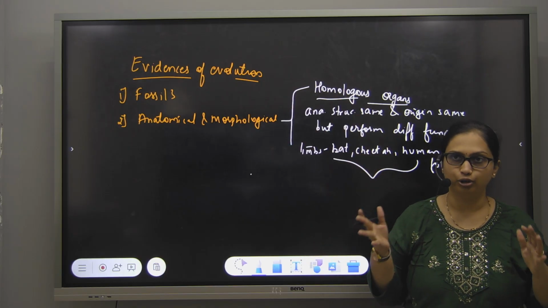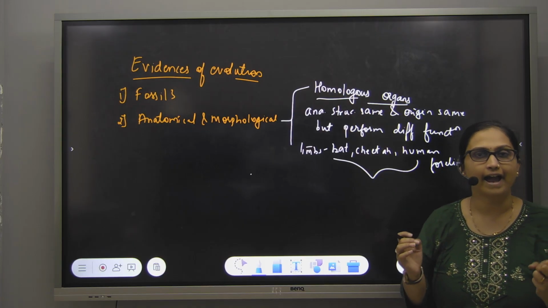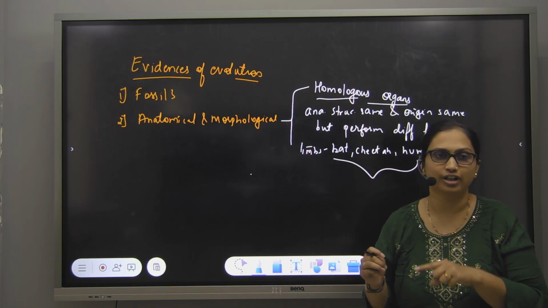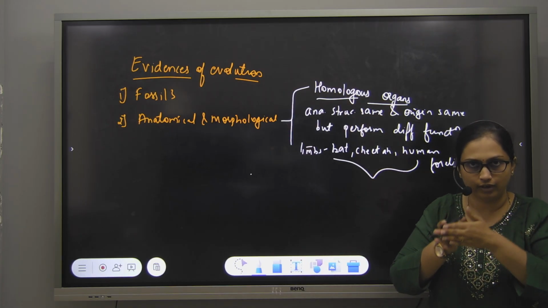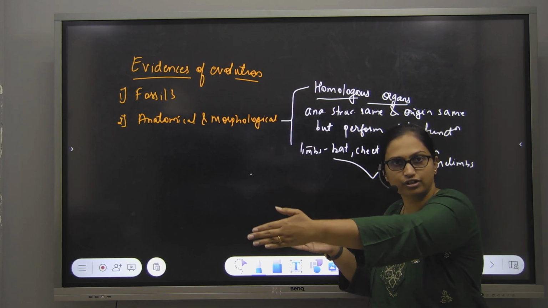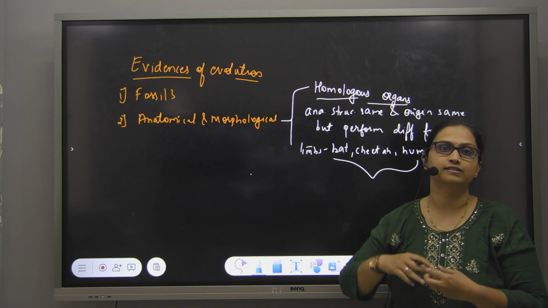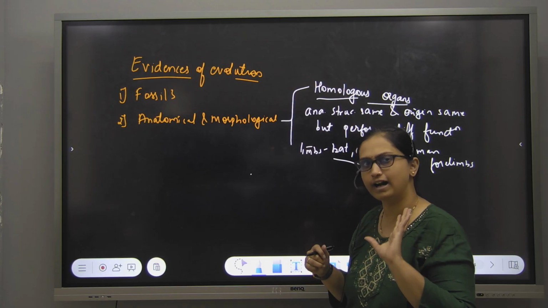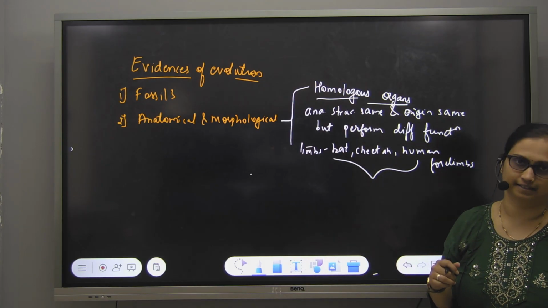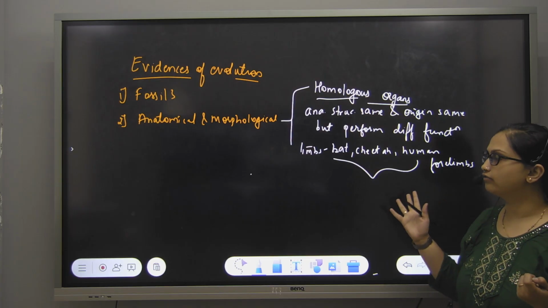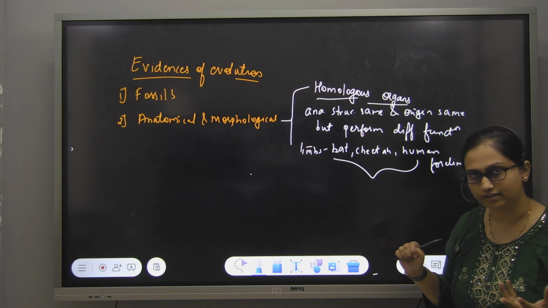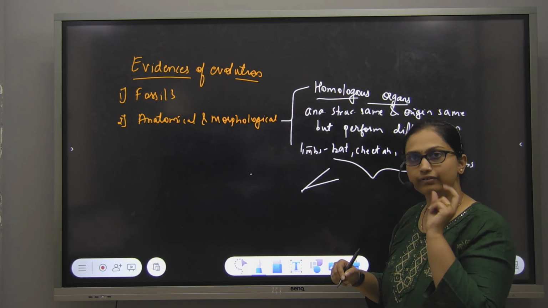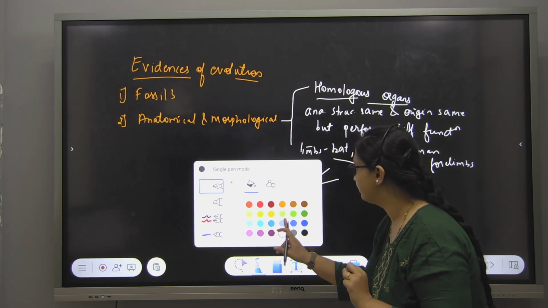But because they have the same common ancestor, at a certain point of evolution they were sharing a common ancestor, and from one particular point they must have diverged to form different species. So that is why we say it is evidence that sometime in the past they had a common ancestor. Such kind of evolution, where they had a common ancestor and from one point diverged to become two different species, is called, anyone?